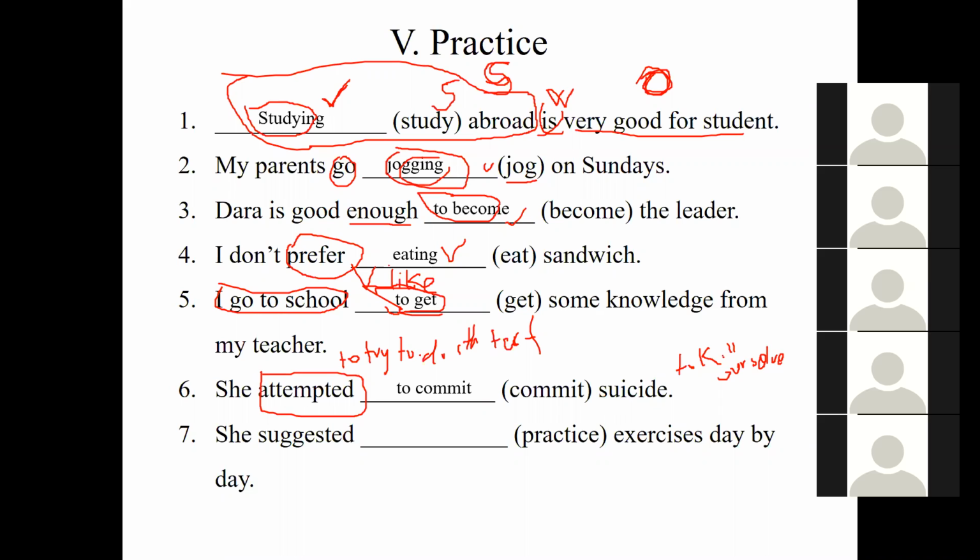So number 7. She suggested practicing exercises day by day. So why do we use practicing here? Why do we add ing? Because of the verb suggested. Because the verb suggest is a certain verb.